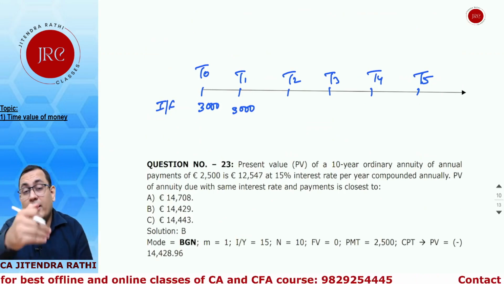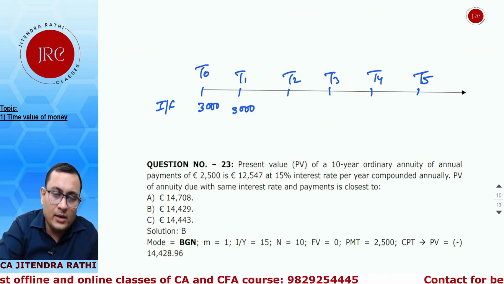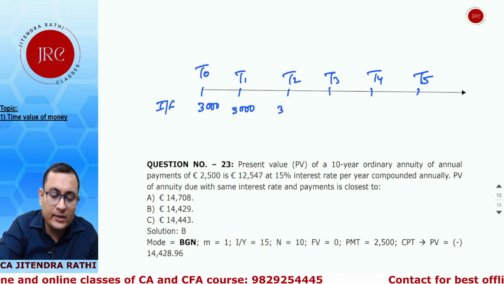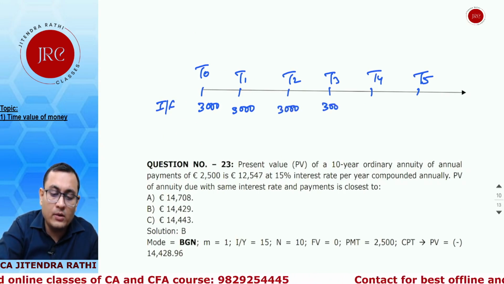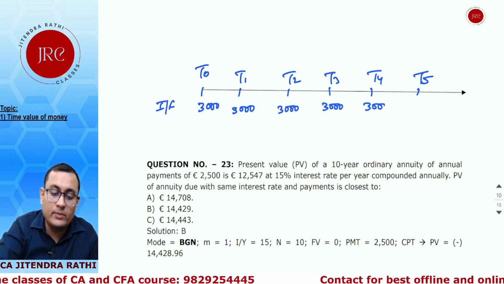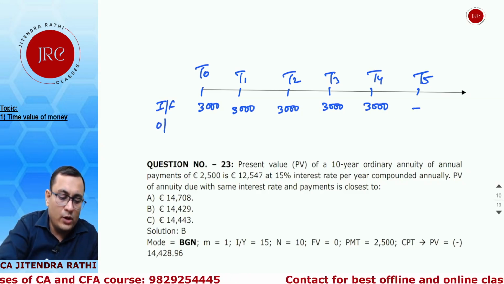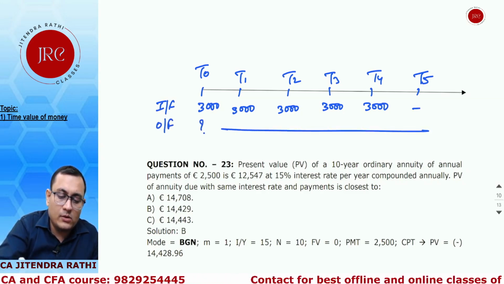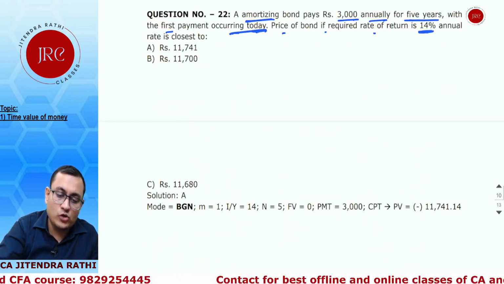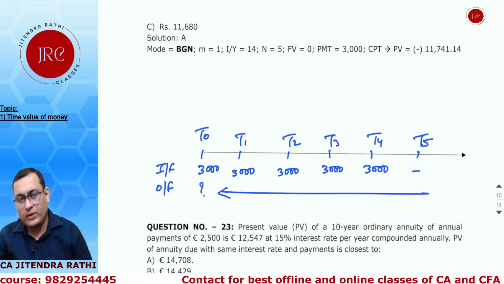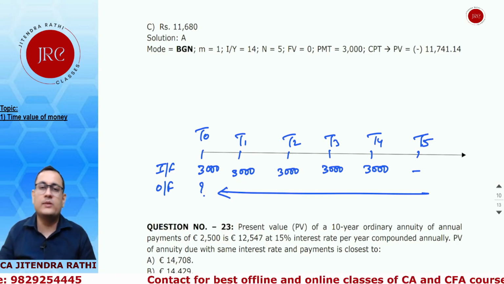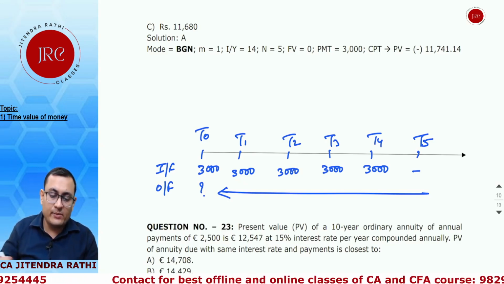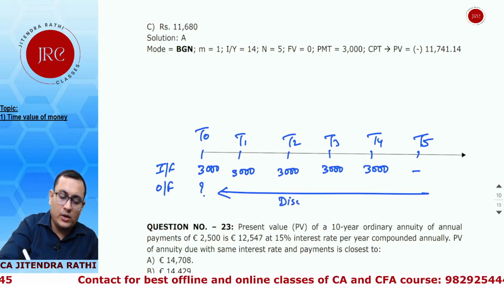T0 represents the start of the first year. So every year start we are getting 3,000. The last payment will be done at the start of the 5th year, that will be T4. Now they want to find out what the price will be today if this payment should have a return of 14%. So we will extract a return of 14%, and extracting means discounting at the rate of 14%.